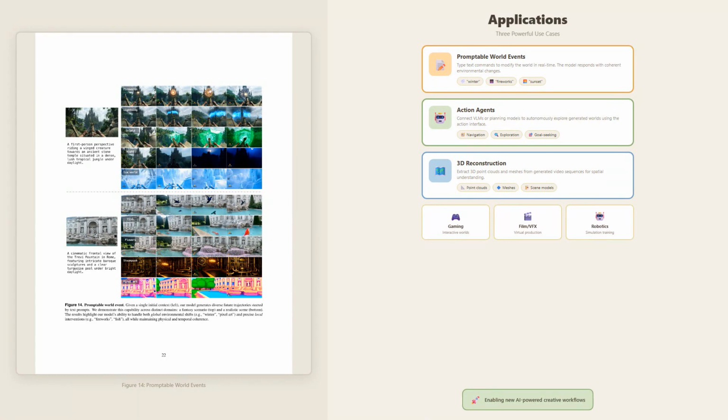Third is 3D reconstruction. Because the generated videos have consistent geometry, you can apply standard structure from motion techniques to extract 3D point clouds and meshes. This opens up applications in virtual production, game asset generation, and spatial understanding research. These applications span gaming, film and visual effects, robotics simulation, and creative tools. The combination of real-time performance, action controllability, and open-source availability makes LingBot-World a versatile platform for both research and practical applications.